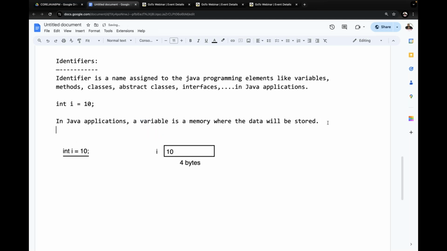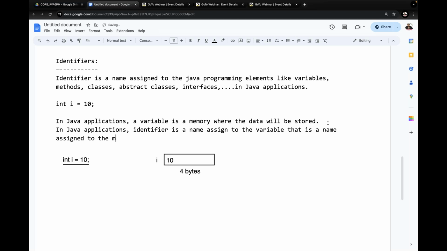In Java applications, an identifier is a name assigned to the variable, that is, a name assigned to the memory location.